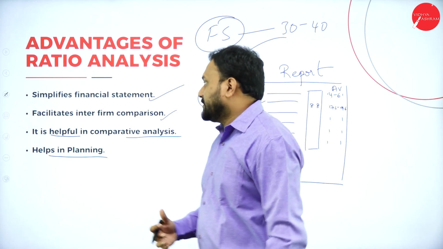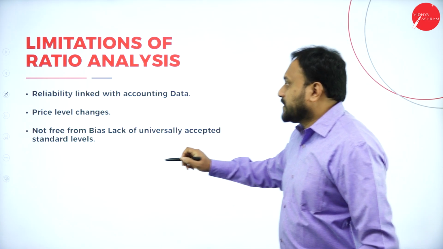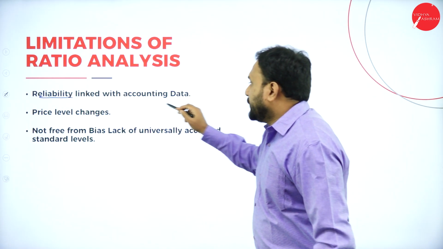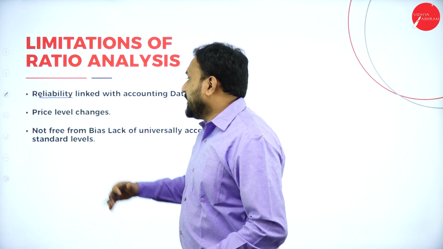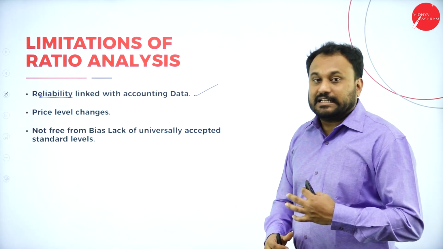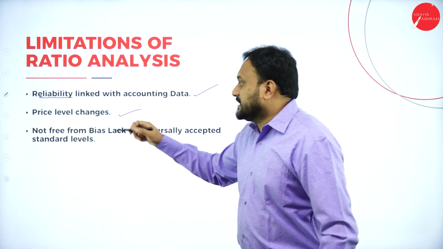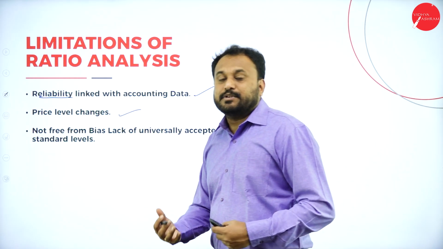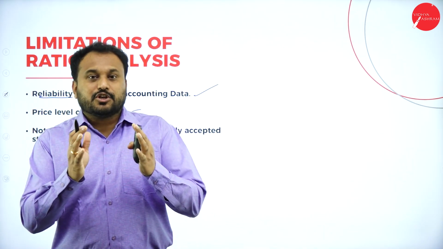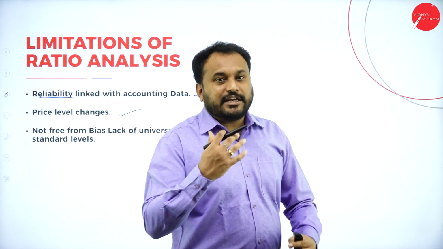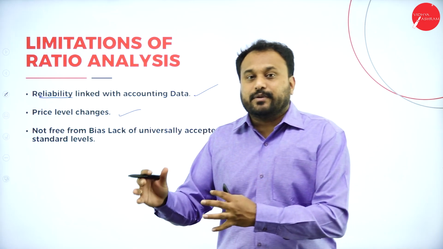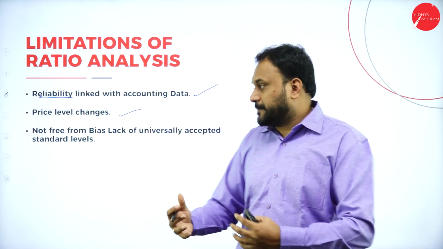So what are the limitations here? First one, reliability linked with accounting data. There is what? Lack of reliability which is linked with accounting data. Second is price level changes. Always what happens is, whenever it's constant, we can do something. But whenever there is volatility, in ratio analysis you will not get accuracy because there is always volatility.